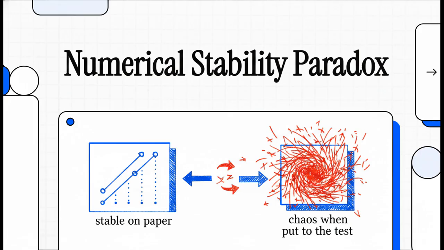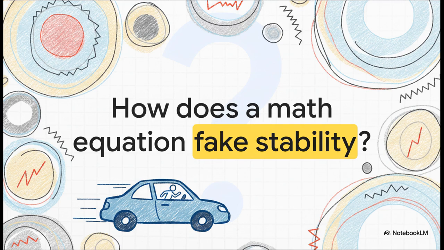This paper presents an incredible clash between two mathematical models, and honestly, it reveals a whole lot about how numbers can sometimes deceive us. So, we're going to explore what the sources call the numerical stability paradox. Essentially, we'll uncover how an unregulated equation completely hides its fatal flaws by sitting inside a different, stabilized mathematical envelope. Think of it like a passenger in a high-speed car claiming they're running at 200 miles an hour on their own 2 feet, completely ignoring the vehicle that's actually carrying them.